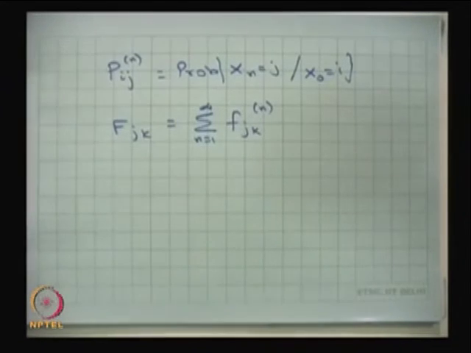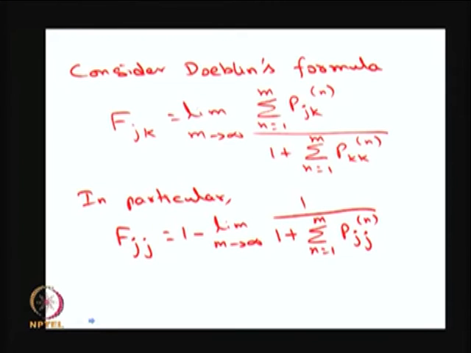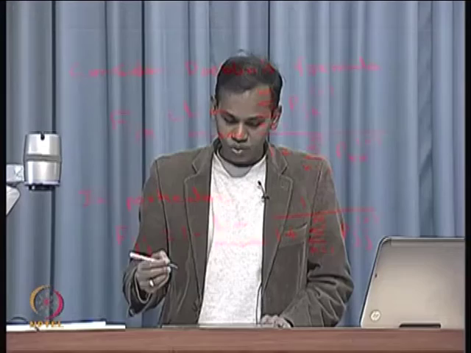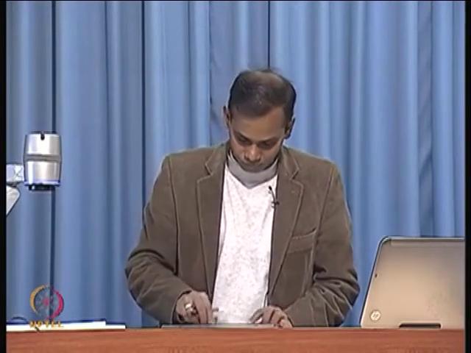So, now you see the capital F j k is nothing but the limit as m tends to infinity of the summation divided by 1 plus the summation. In particular, we can go for k equal to j. So, that is nothing but 1 minus this. Now, based on whether the state is recurrent, transient and so on, I can discuss the further results.